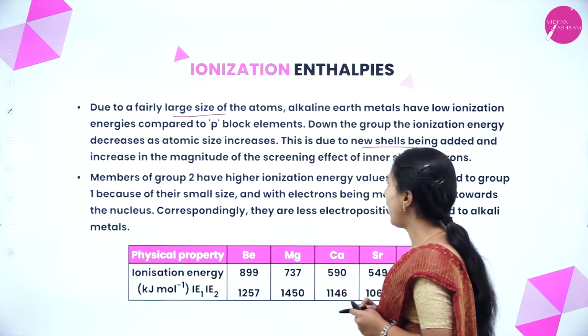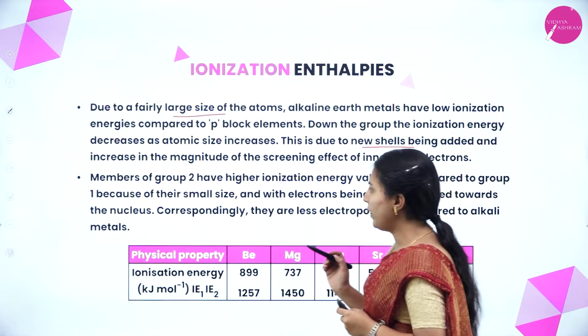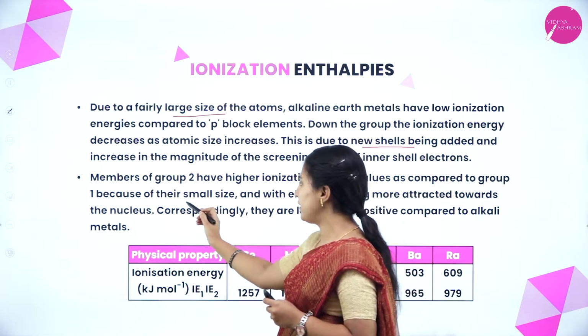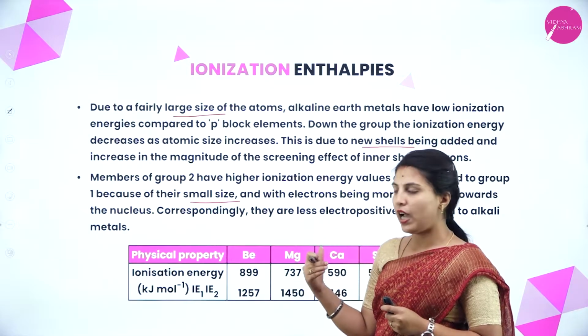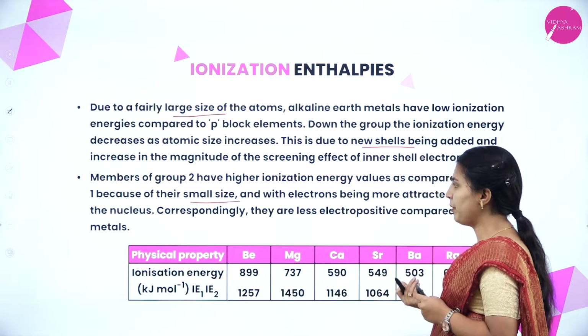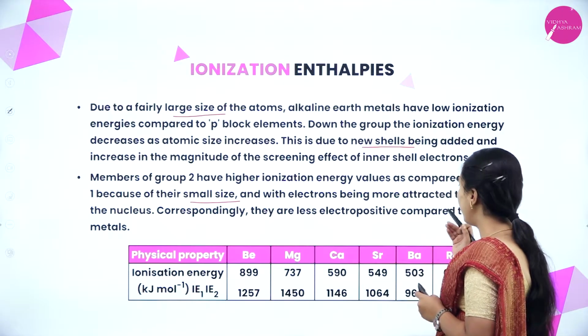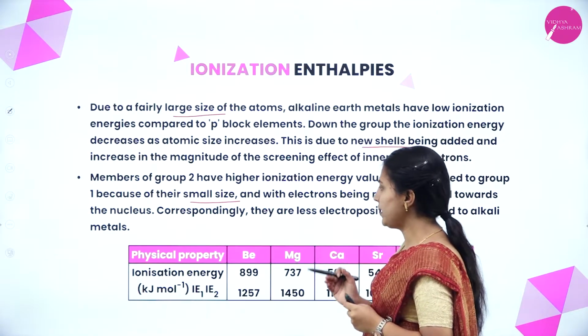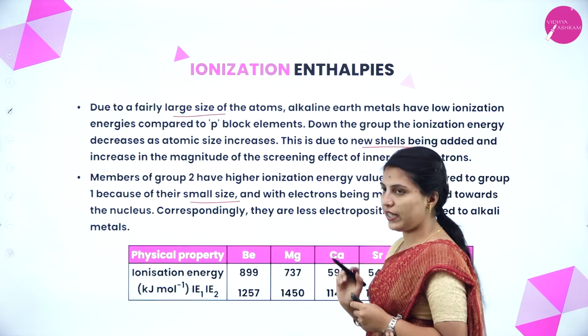Members of group 2 have higher ionization energy values as compared to group 1 because of their small size. Comparing group 2 and group 1, group 2 has higher ionization enthalpy because it has smaller size. And with electrons being more attracted towards the nucleus, correspondingly they are less electropositive compared to alkali metals.